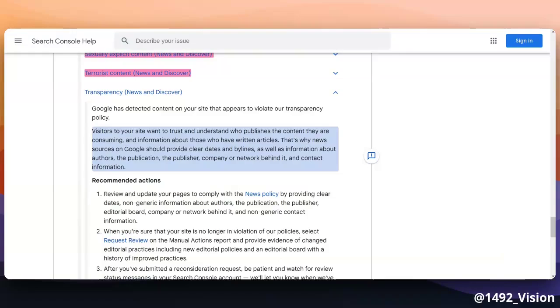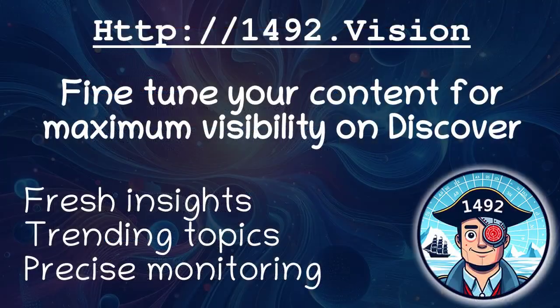Discover is a huge traffic source, and with great power comes great responsibilities. Know the limits, flirt with them if you feel adventurous, but don't cross them.